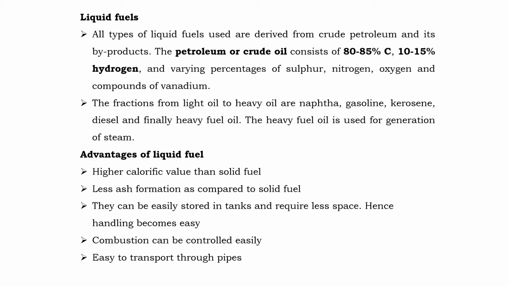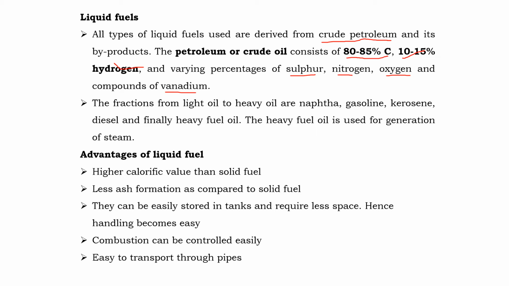Next we have liquid fuels. Most of the liquid fuels are derived from the crude and its byproducts. The major constituent of petroleum or the crude oil is about 80 to 85% of carbon and 10 to 15% of hydrogen, and along with that we have varying percentages of sulfur, nitrogen, oxygen, and few compounds of vanadium.